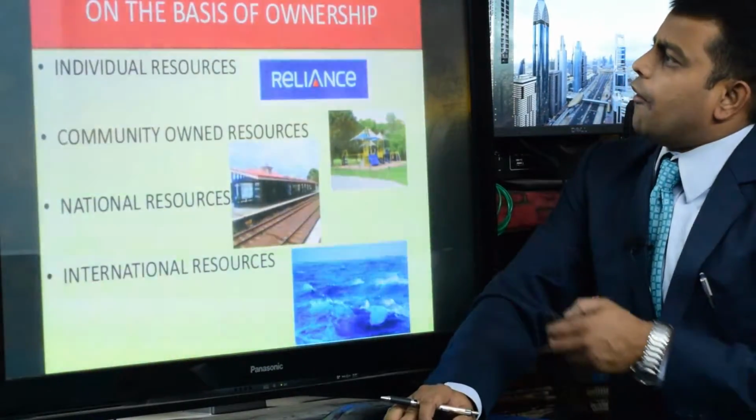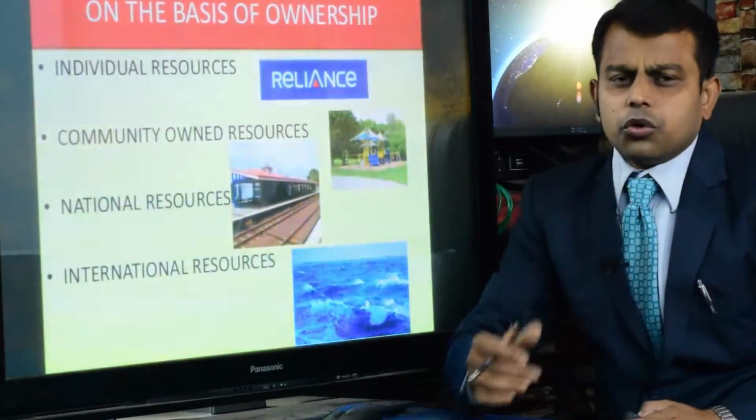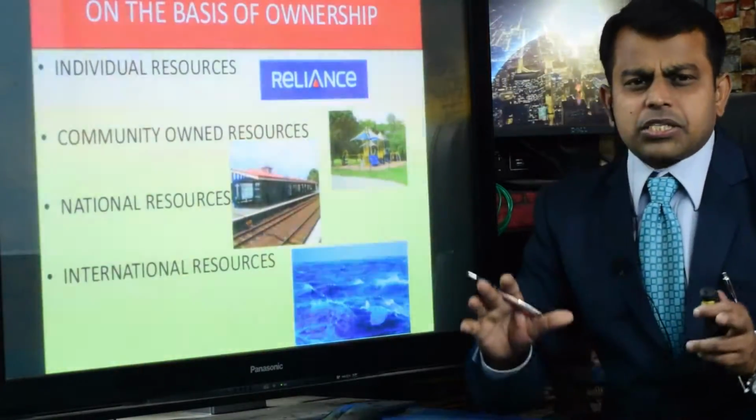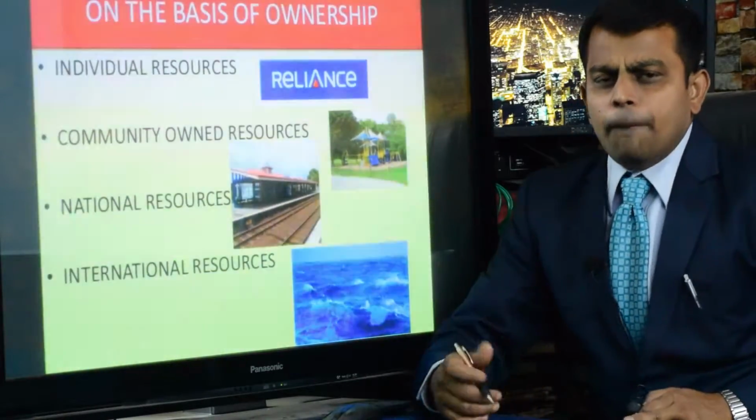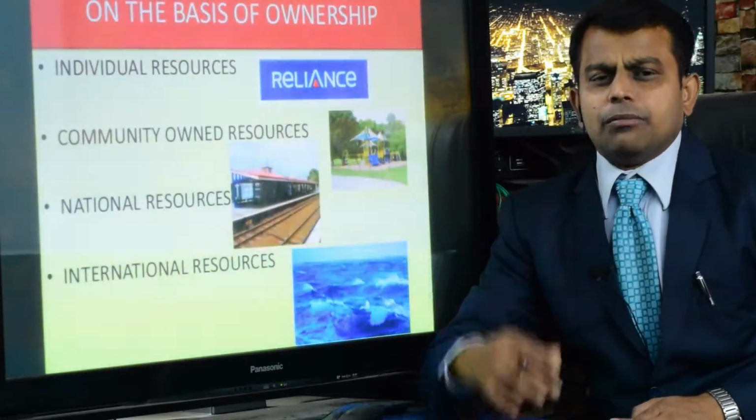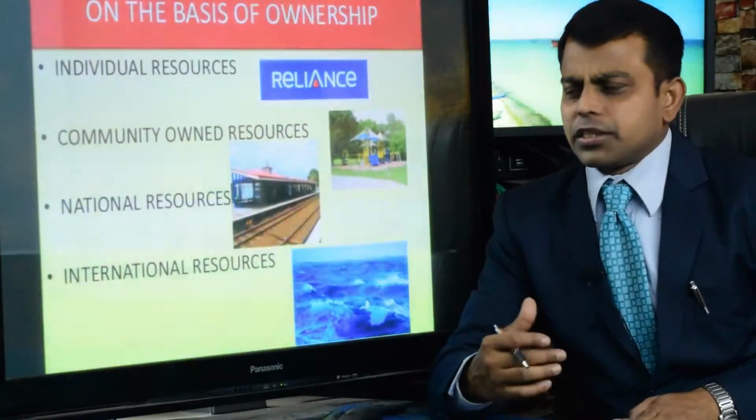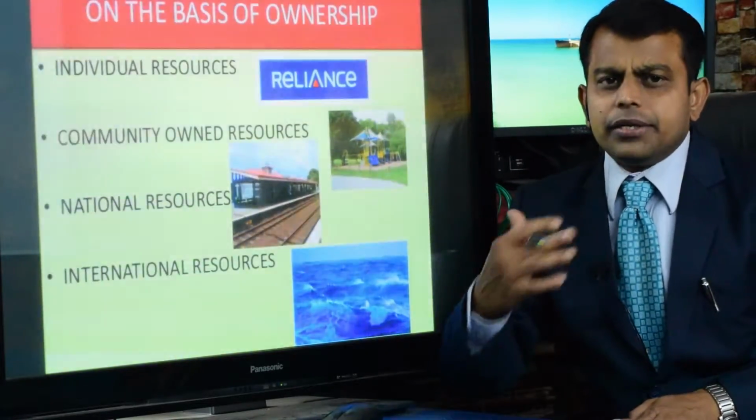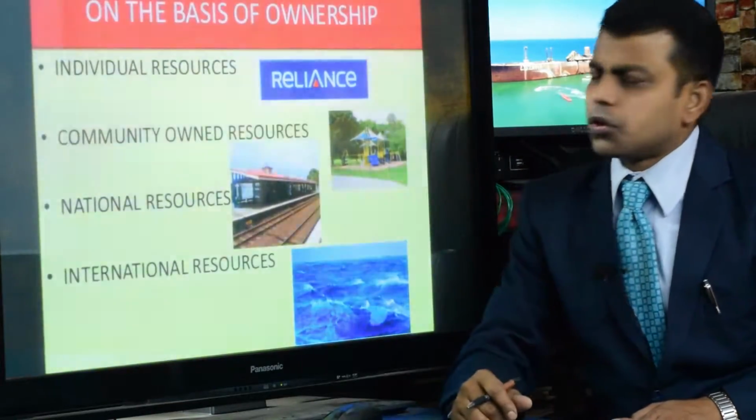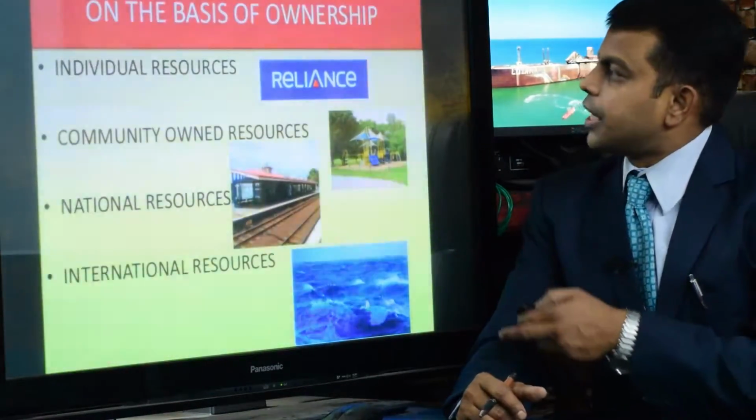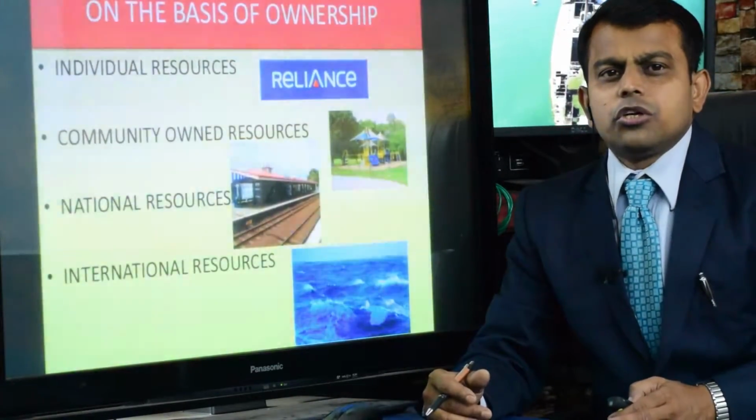On the basis of ownership, we have individual resources. What are individual resources? Those resources that are owned by an individual. Just like Reliance Telecom is owned by an individual, Mukesh Ambani. Similarly, some educational institutions or private hospitals are owned or governed personally by a single person. So that can be called individual resources. Examples are Reliance, Airtel, even AK Study Center, and a number of other institutions.